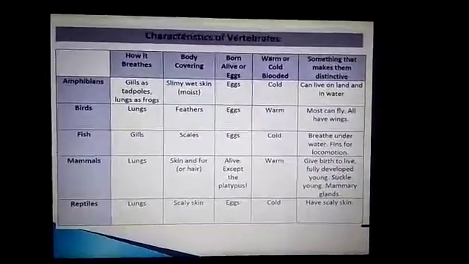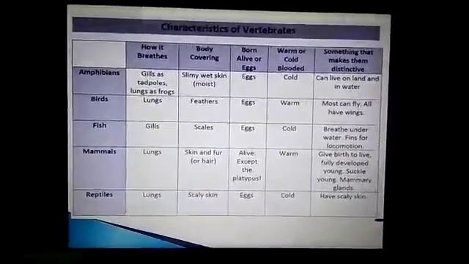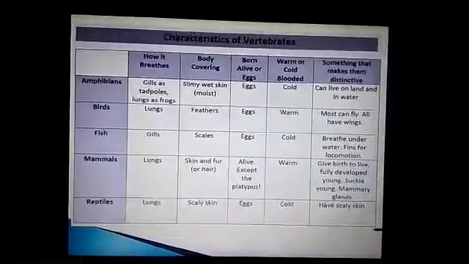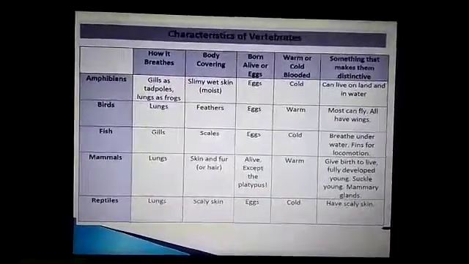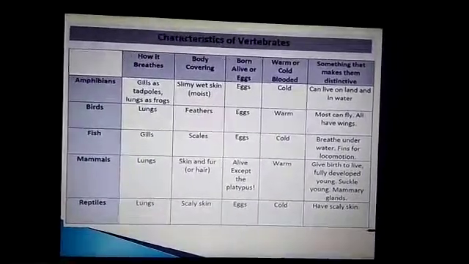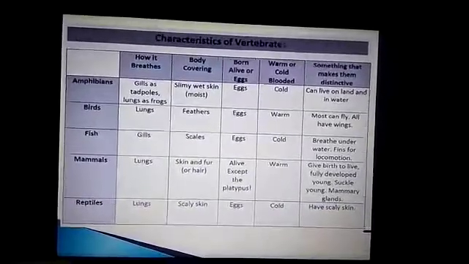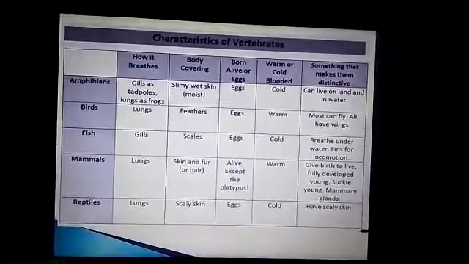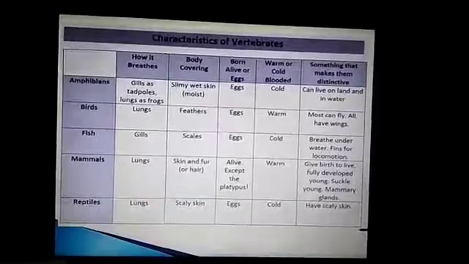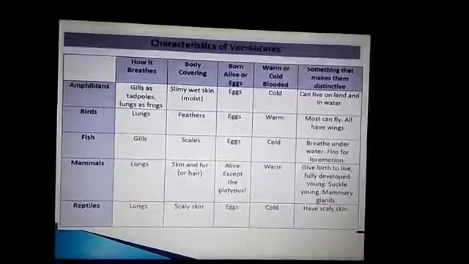And next comes the mammals. Mammals are the most complex of all animals, that means very highly developed animals among all the animals. What are the characteristics of mammals? Mammals breathe with the help of lungs. That means the respiratory organ is lungs. The body is covered with skin and fur. Some animals have hair on their skin and some have fur, which protects them.